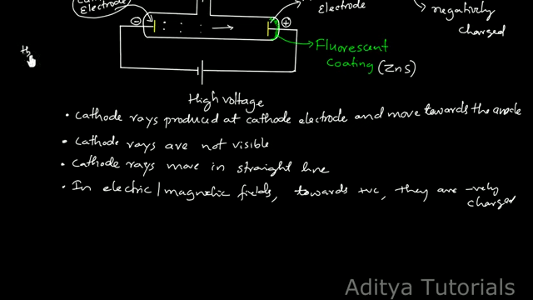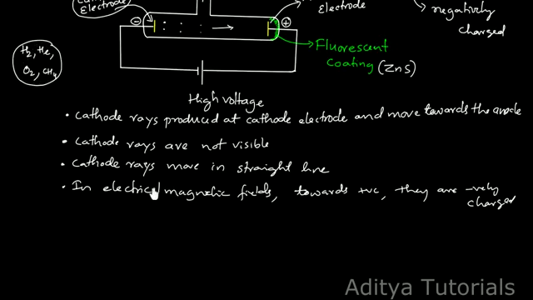You can use hydrogen, helium, oxygen or methane, any gas. This is a fundamental particle present in all the molecules of the gas.